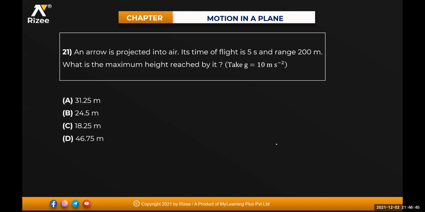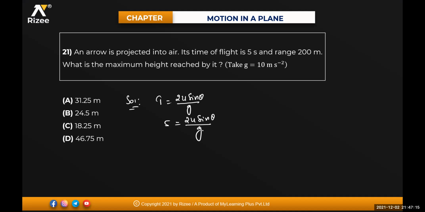Next one. An arrow is projected into air. Its time of flight is 5 seconds and range is 200 meters. What is the maximum height reached by it? Can anyone tell me the answer for this one? Its time of flight is 5 seconds. So time of flight formula T is equal to 2u sine theta divided by g. Time of flight is nothing but 5, that is equal to 2u sine theta divided by g.